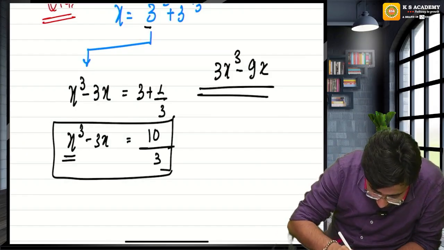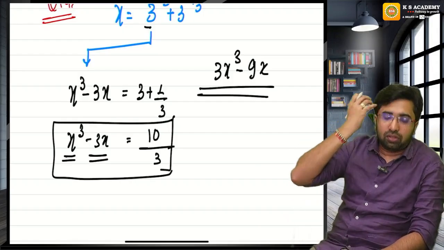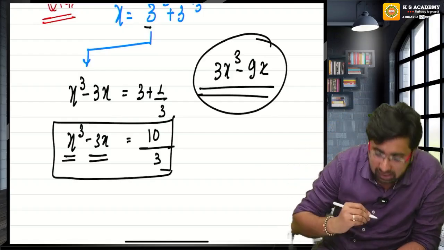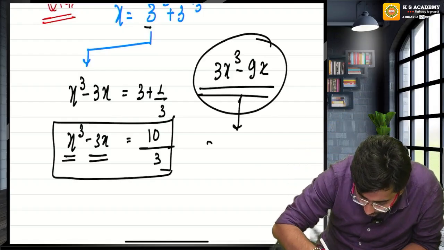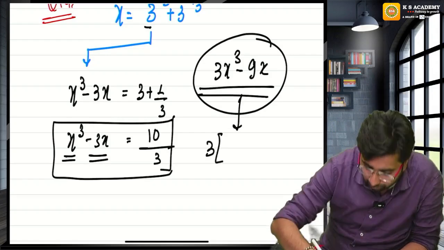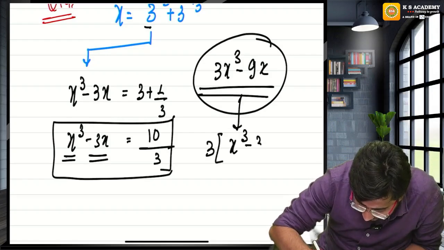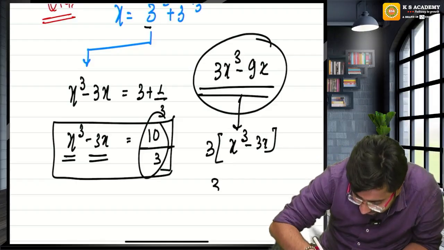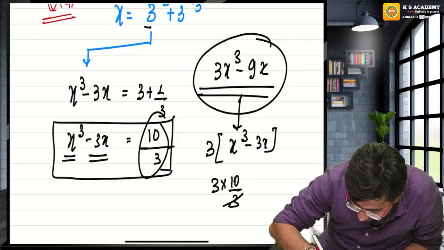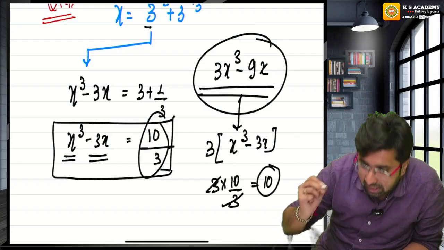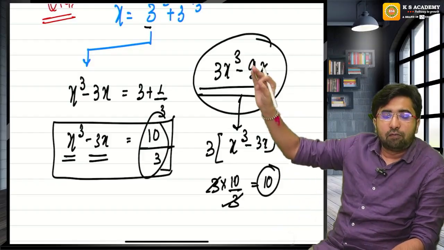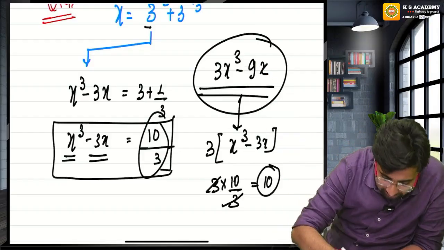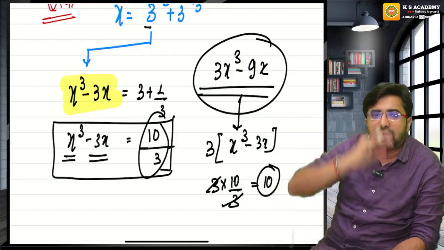Don't you think I am asking something else? Sir, if you take 3 common from here, what will be left? x cube minus 3x. And have you already calculated x cube minus 3x? Yes, sir. 3 I will put over here, 3 will cancel and the answer will be 10. Once you take the 3 common, you reach the same situation that you have calculated.